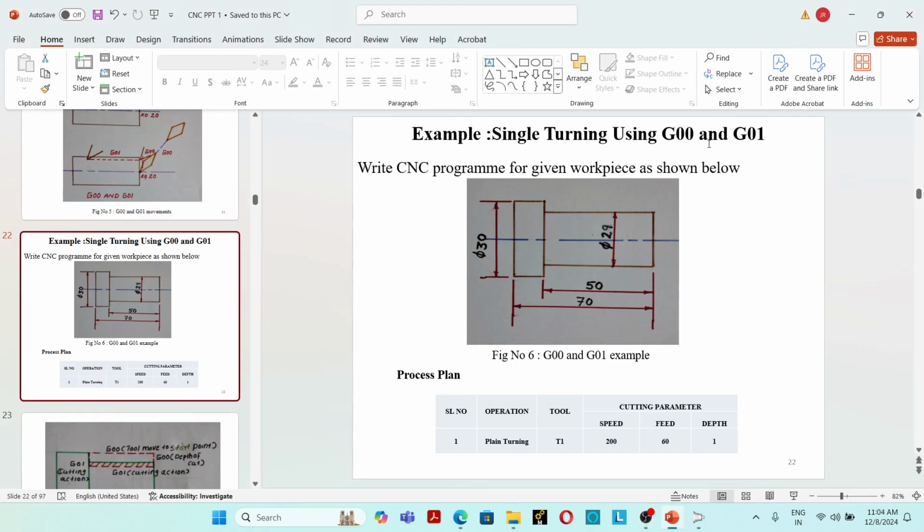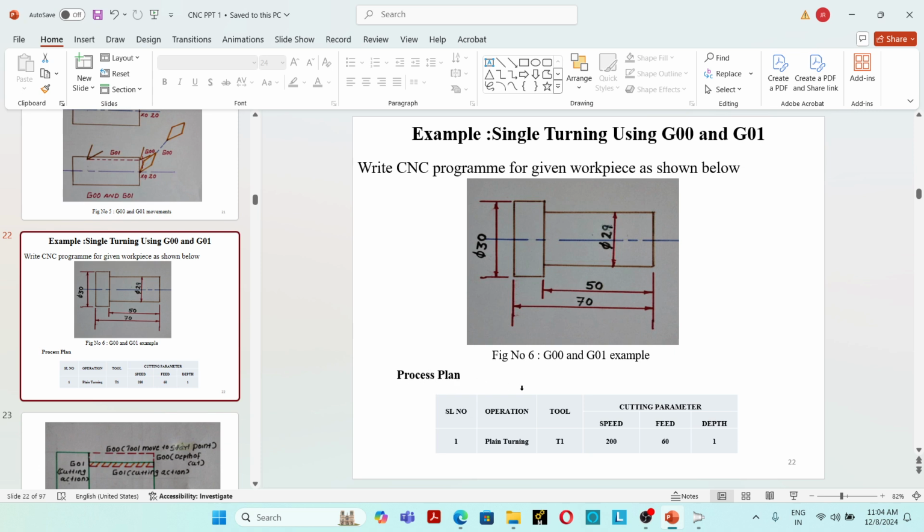Turning using G00 and G01. Write a CNC program for the given workpiece as shown below. So this is the diagram. We have initially a 30 mm diameter, 70 mm length blank. It should be turned to 20 mm diameter up to a length of 50 mm.